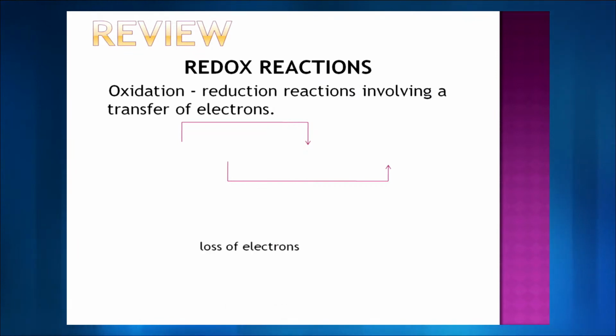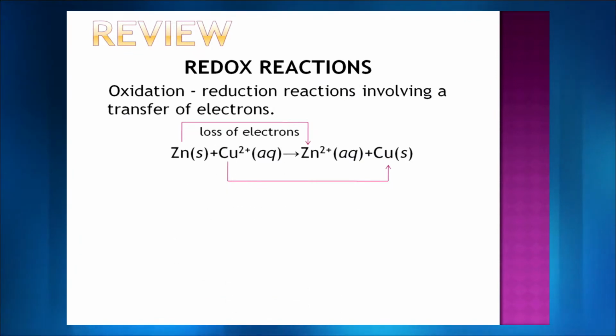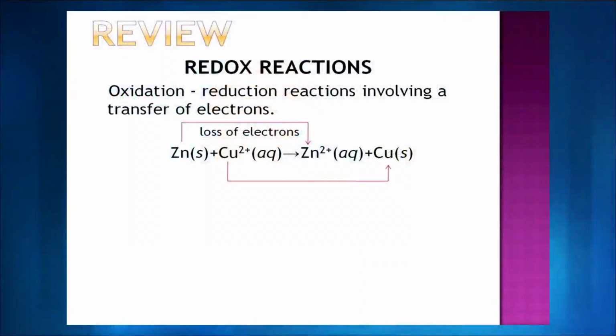Of course, with the transfer of electrons. When we talk of this transfer of electrons, let me take you back to a very common reaction which all of you are familiar with, and you have zinc and copper ions working together. The zinc is reacting with copper ions and giving you copper and zinc ions. What is happening in the reaction?